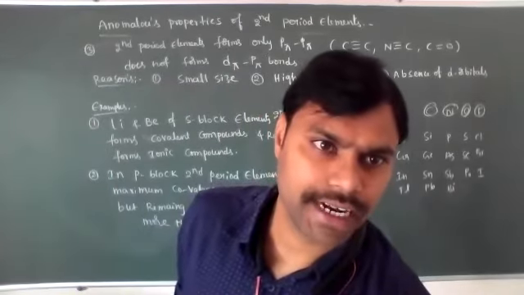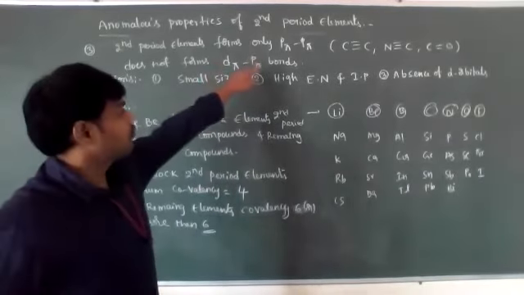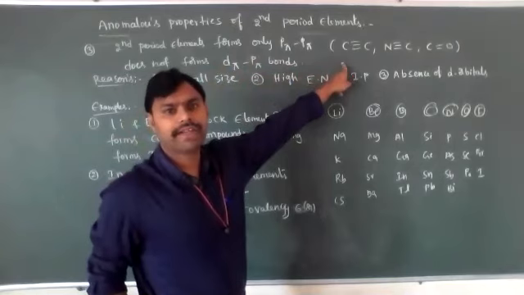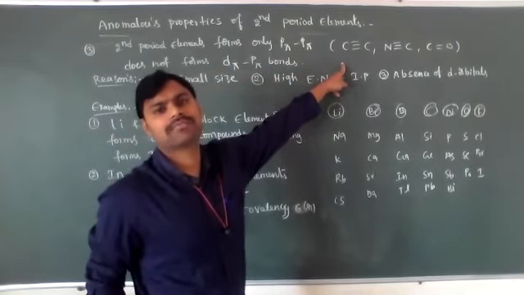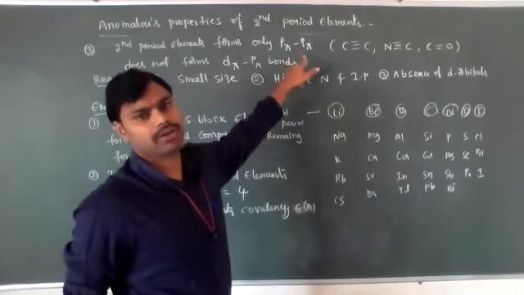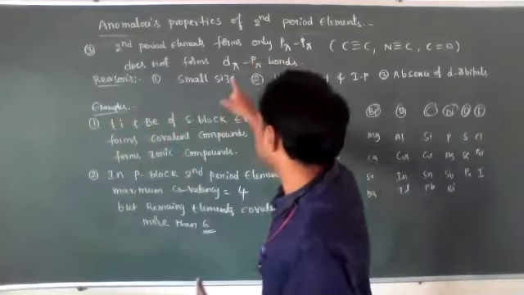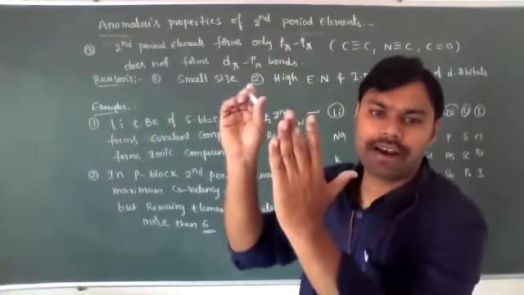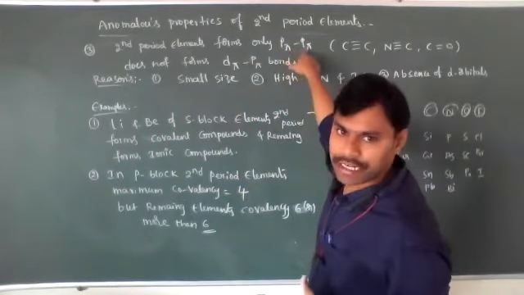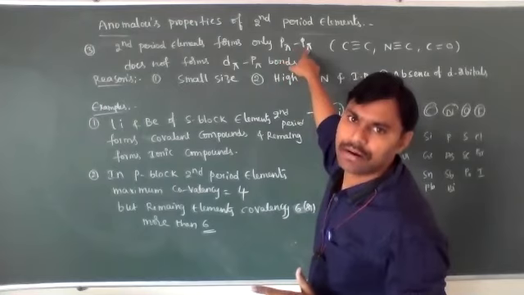The last point, Abhay, the third point, is that there is no availability of d orbitals in second period elements. That's why they cannot form d pi p pi bonds. Pi bonds are formed for the second period elements only by lateral overlapping of p and p orbitals.